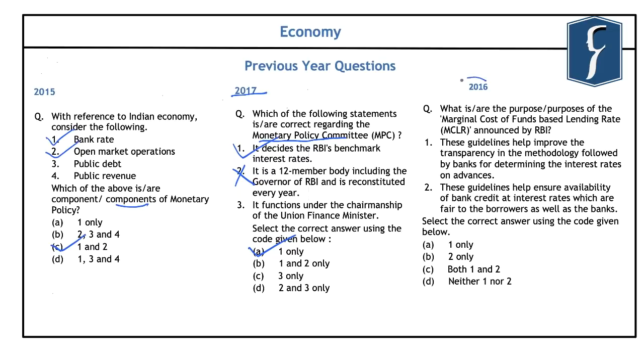And this question that was asked in 2016 was related to the marginal cost of funds based lending rates or MCLR, which is announced by RBI. And in this, the first statement is that these guidelines help to improve transparency in the methodology which is followed by the banks for determining the interest rates. And second, that these guidelines help ensure availability of bank credit at interest rates which are fair to the borrowers as well as the banks. Both are correct, that is C, that is both 1 and 2.